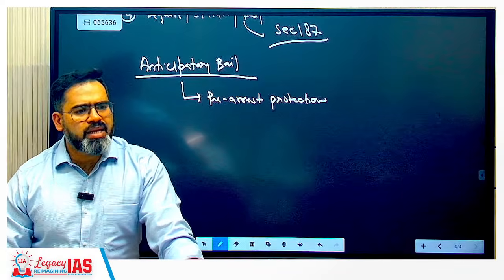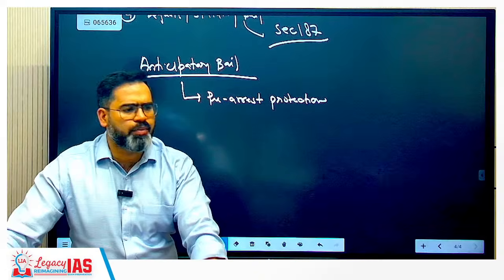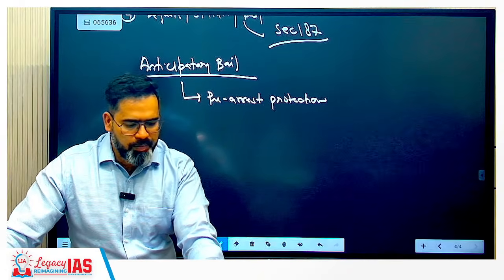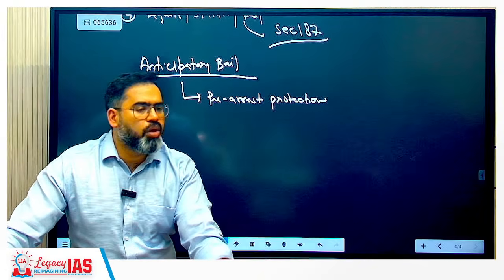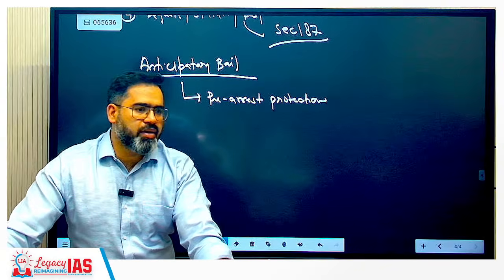Whenever reasonable grounds are available to fear arrest for a non-bailable offence, the person can approach the session court. Like for example, in the case of politicians, whenever any case comes, they go with anticipatory bail only.